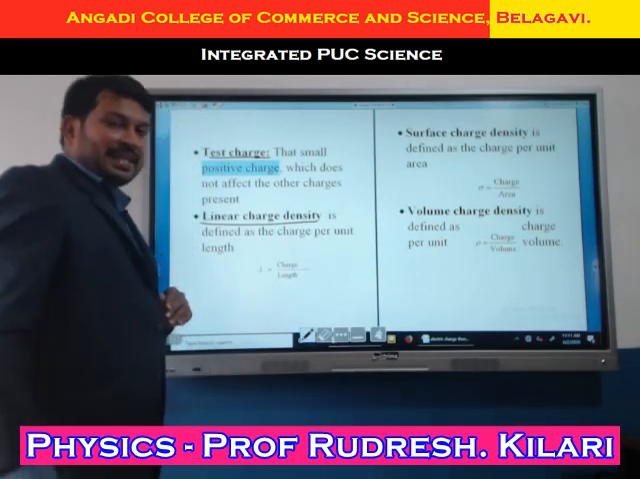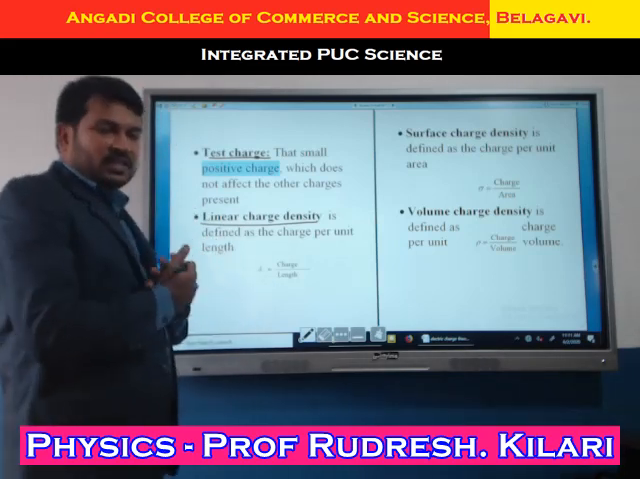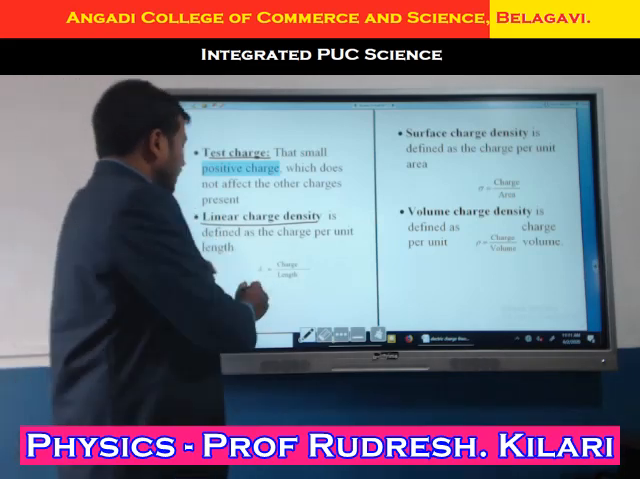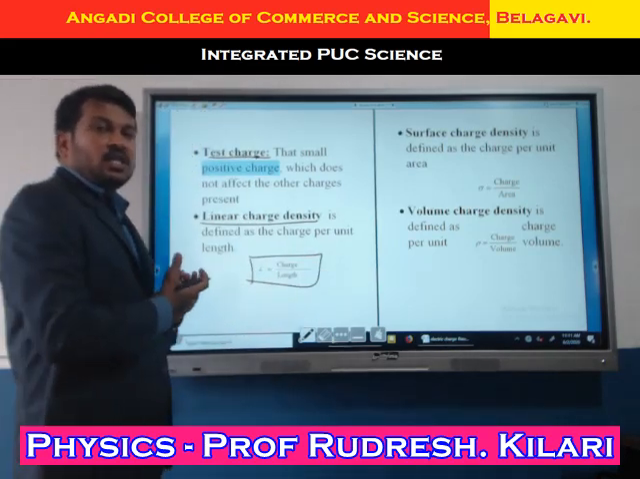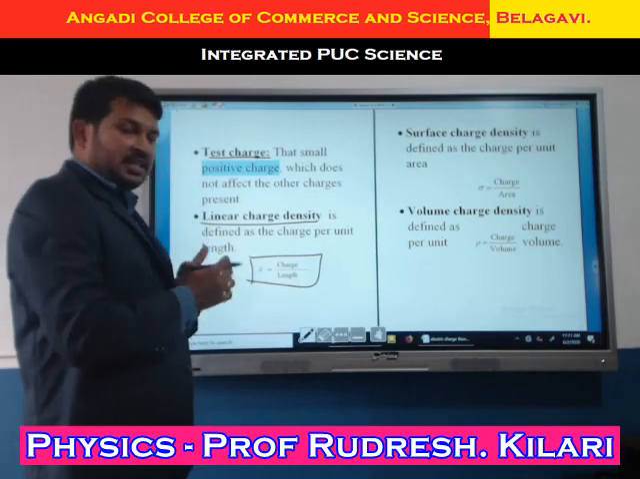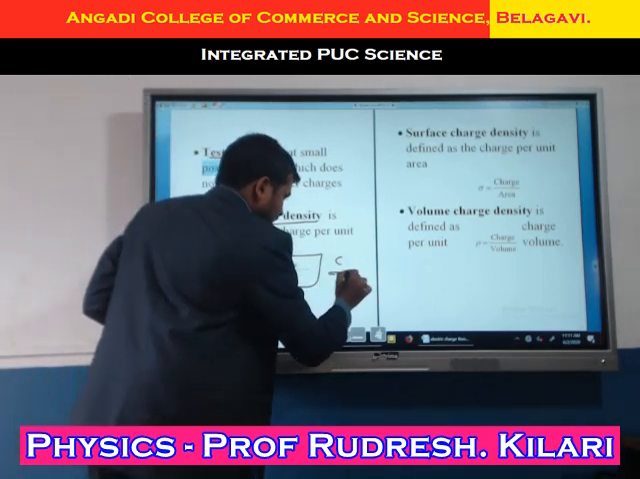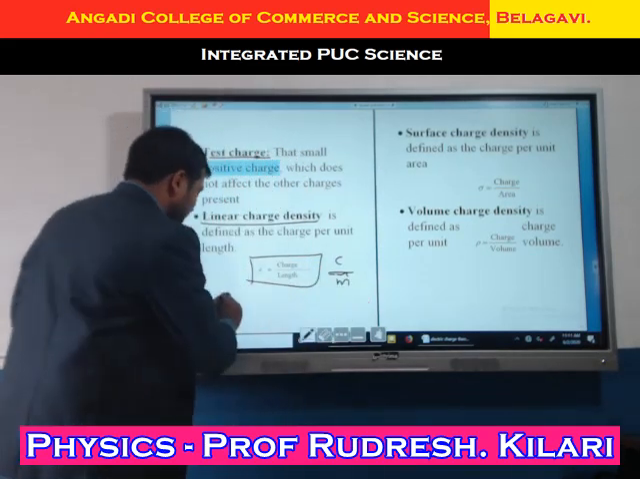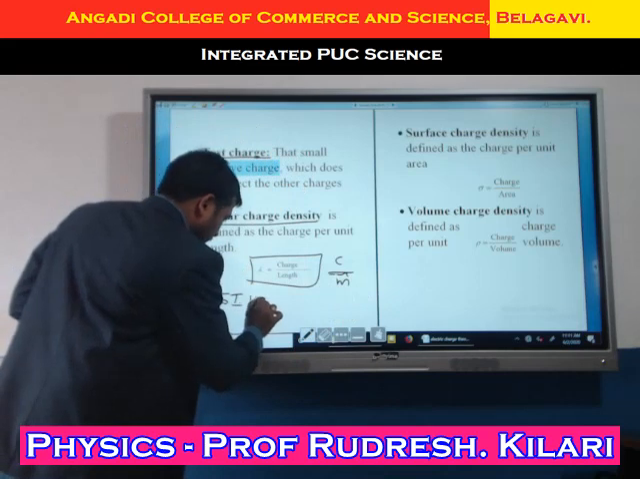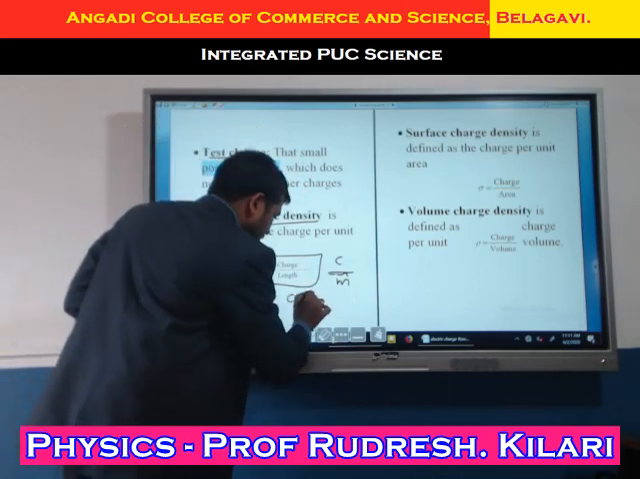Now I am defining charge densities. The first one is linear charge density. What is linear charge density? It is charge per unit length. Charge per unit length is known as linear charge density. Charge is measured in coulomb, and length is measured in meter. So what is the SI unit? The SI unit is coulomb per meter.